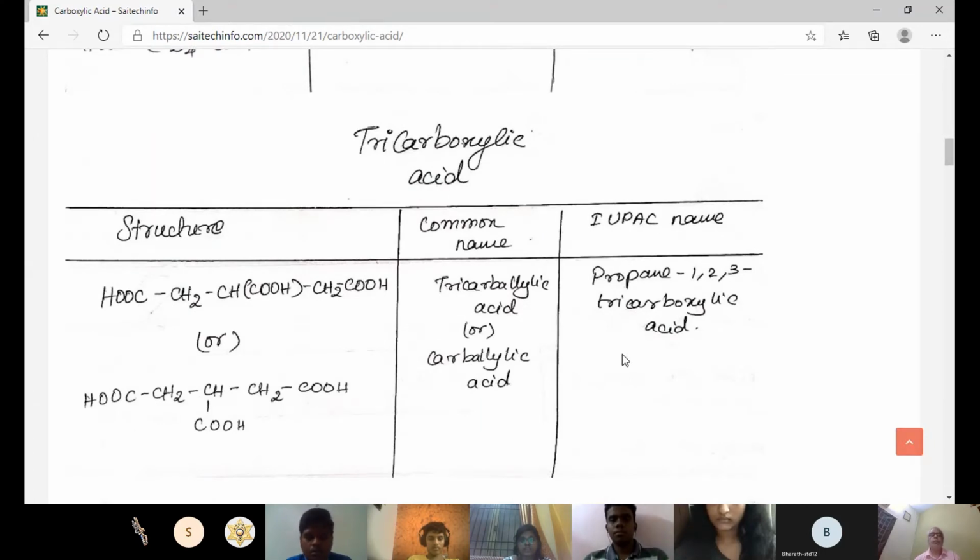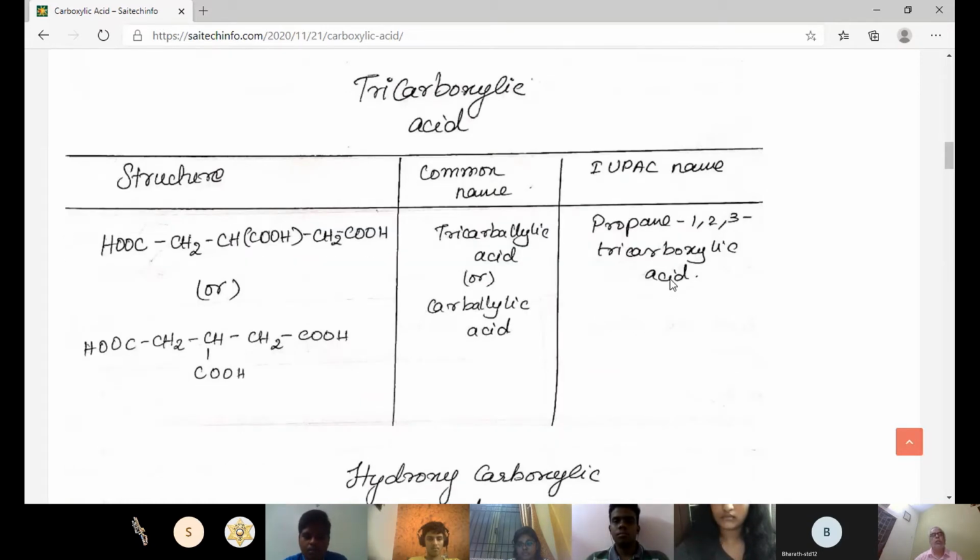Next one is tricarboxylic acid, and the first structure is COOH CH2 CH(COOH) CH2COOH. Here the middle COOH can be written as a branched structure also. And the common name is tricarballylic acid. And the IUPAC name is propane-1,2,3-tricarboxylic acid.